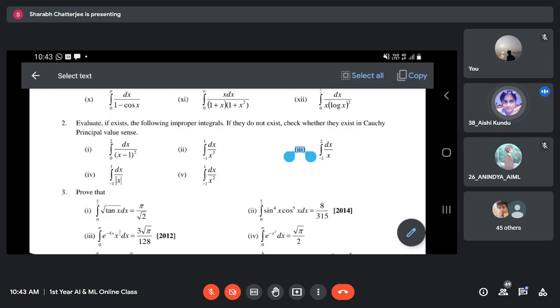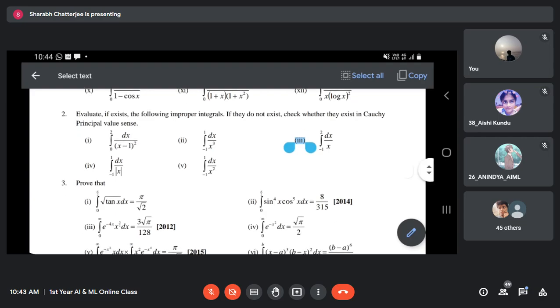Is the answer log 2? I don't have the answer actually. I think it won't exist. It won't exist in Cauchy as well, because even if we take the constant the same, the minus 1 won't change.